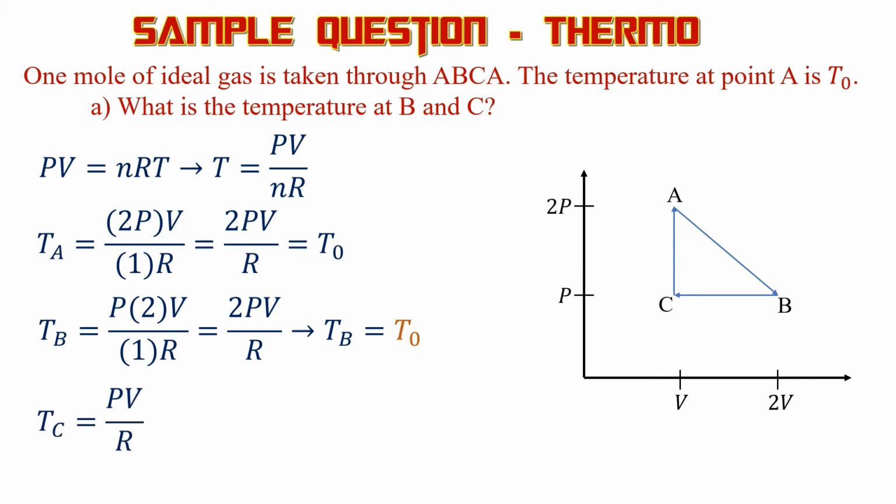Now for C. So C has a pressure of P, a volume of V, so its temperature is PV over R. Okay, so A is what we're given. A is T sub 0, it's 2PV over R. So our temperature at C is just half of that. So the temperature at C is T sub 0 over 2.